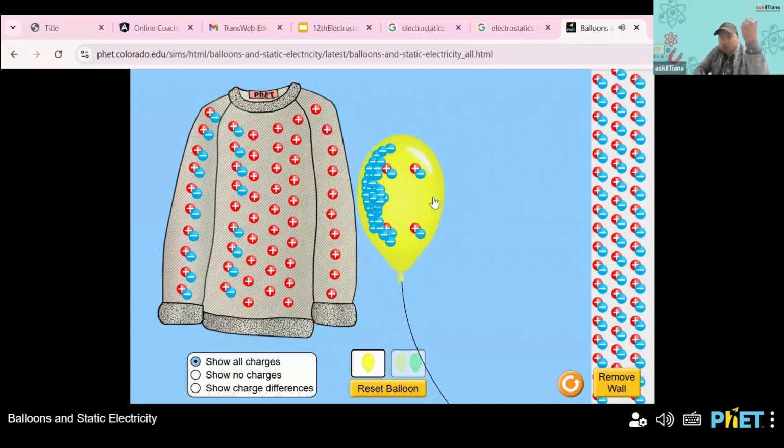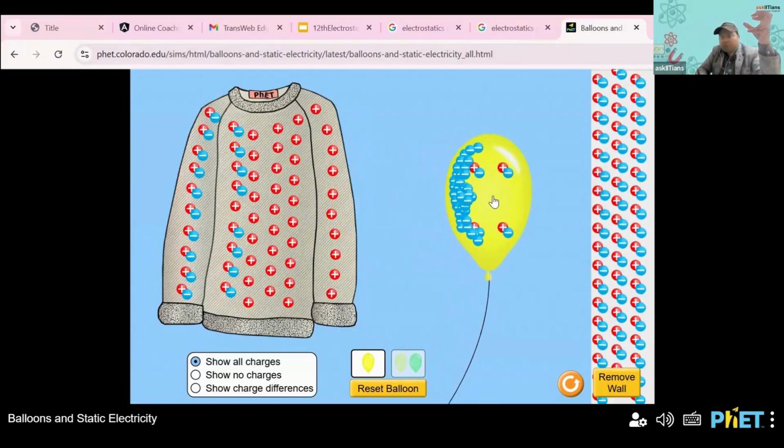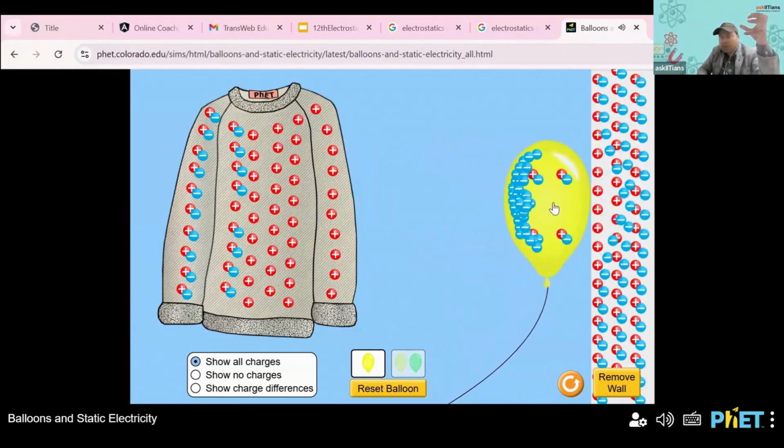So what should have happened? If I bring it closer to the wall, the negative charges should repel and the positive charges should come closer to the balloon. Whether it will happen or not, you see. Yes, I have brought it closer to the wall. The negative charges have gone far away from the balloon, and thereby the positive charges are closer to the balloon. So the left side of the wall has become positively charged, the right side of the wall has become negatively charged, right?